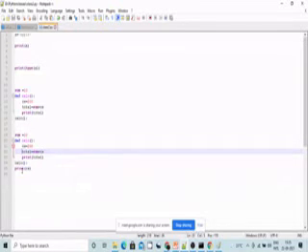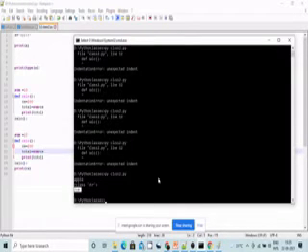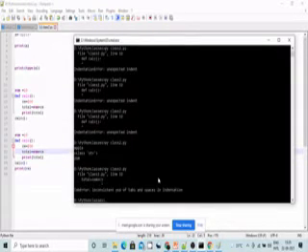Now print cs will print 200. Before the 200 it will print 210. Let us check the output once. Inconsistent use of tabs and spaces in indentation.